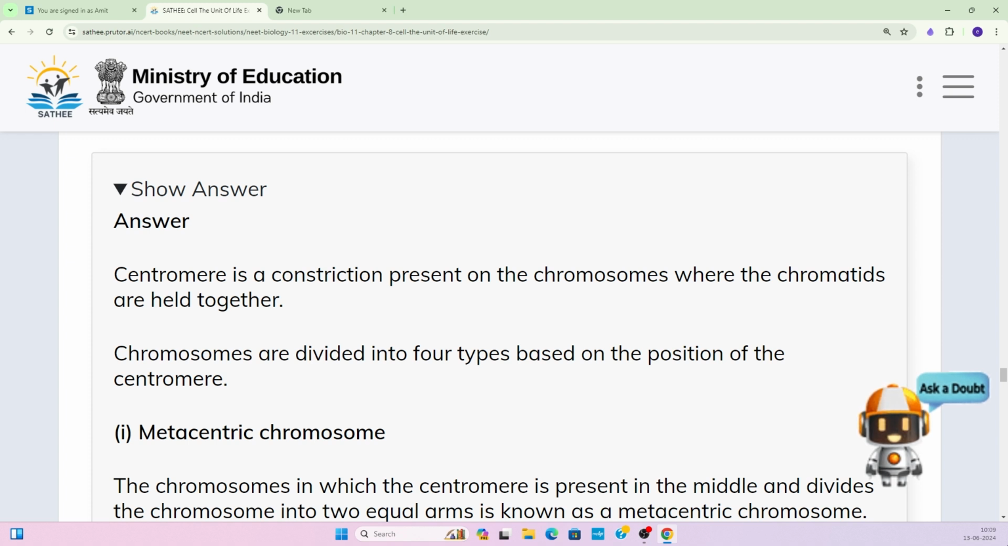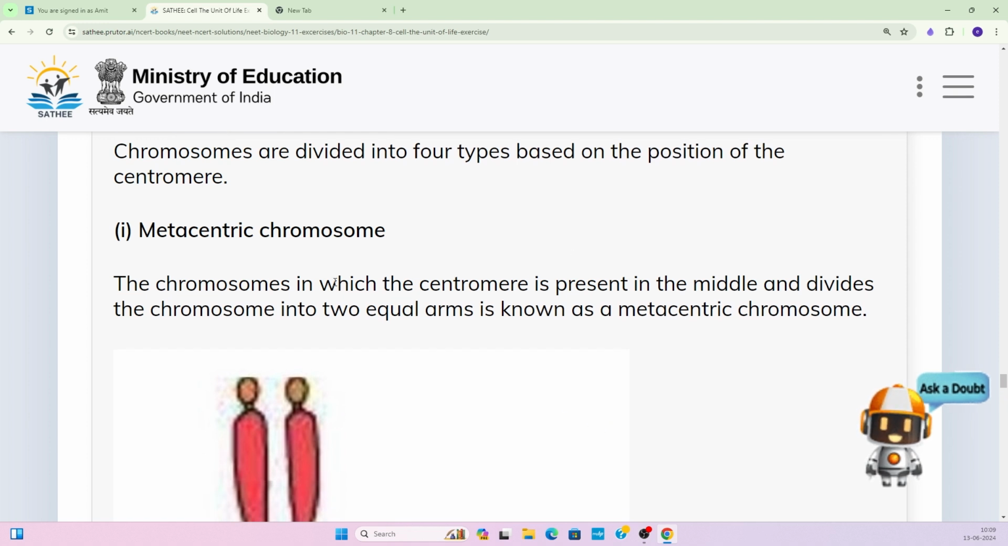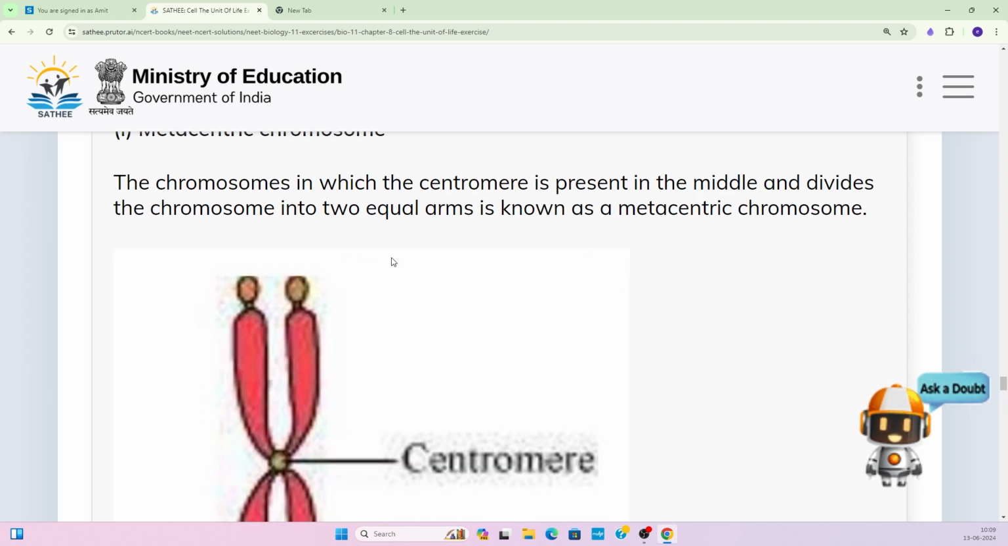Chromosomes are divided into 4 types based on the position of the centromere. So what is the first one? That is the metacentric chromosome. The chromosome in which the centromere is present in the middle and divides the chromosome into 2 equal arms is known as a metacentric chromosome.